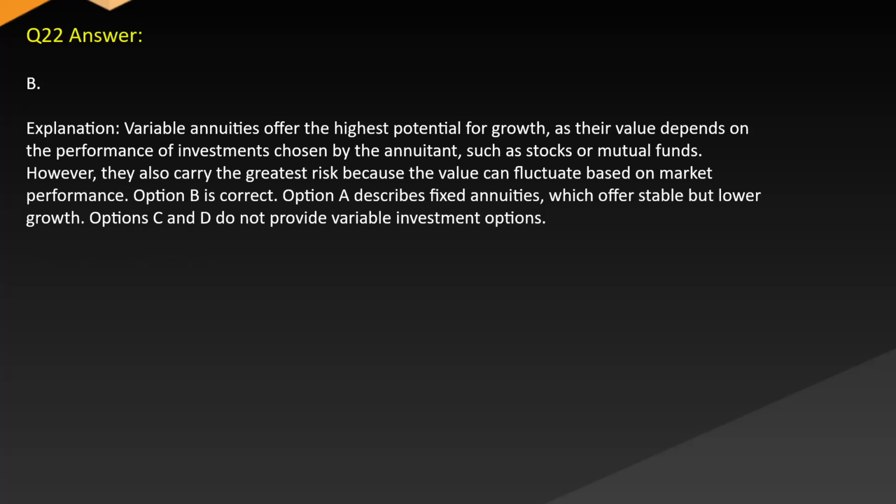Answer B. Explanation. Variable annuities offer the highest potential for growth as their value depends on the performance of investments chosen by the annuitant, such as stocks or mutual funds. However, they also carry the greatest risk because the value can fluctuate based on market performance. Option B is correct. Option A describes fixed annuities, which offer stable but low growth. Options C and D do not provide variable investment options.